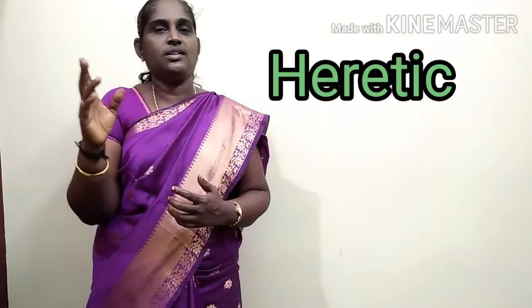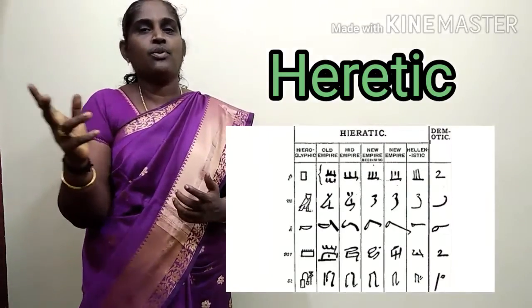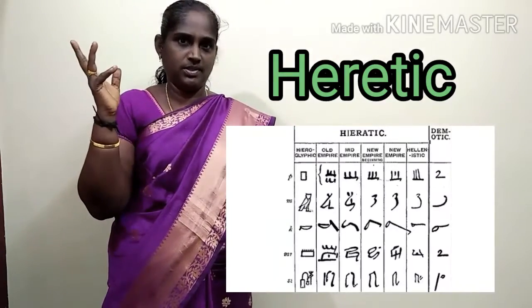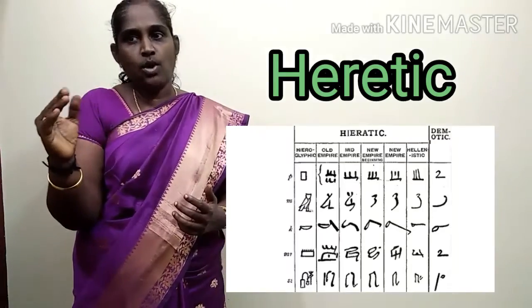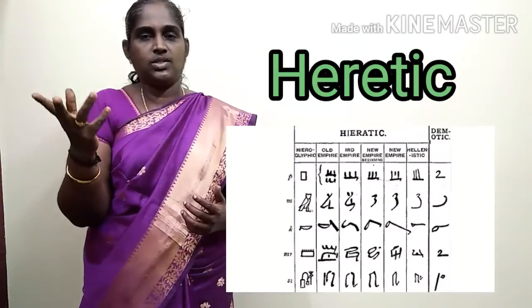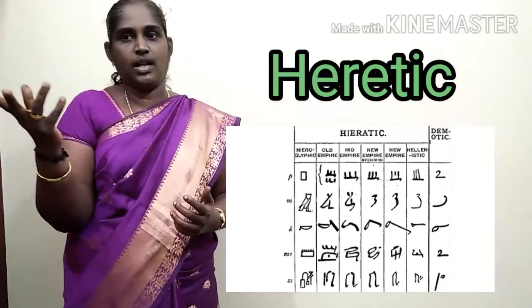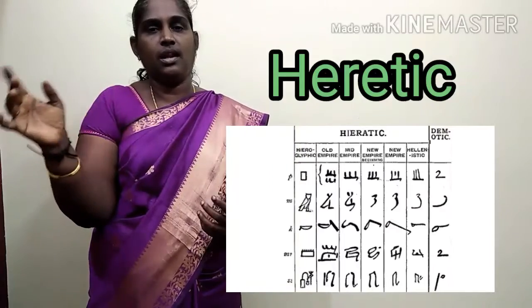They used another form of writing known as hieratic, spelled H-E-R-E-T-I-C. This method they used for common purposes. It was developed around 3000 BCE.